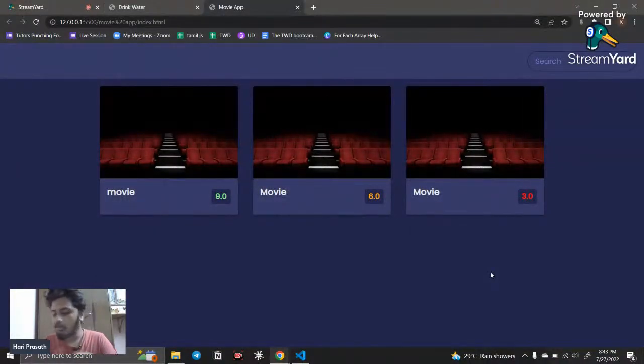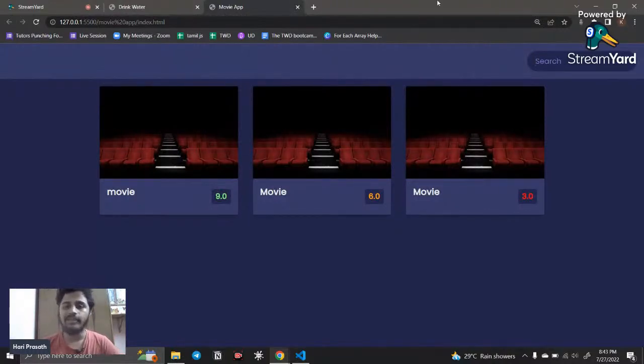And the third logic is whatever I'm searching here. For example, I'm searching for the movie Avengers. So it needs to show the results of this movie. Instead of showing randomly, whatever I'm searching here, it needs to give the particular keyword search results. Okay, so that is what we are going to do. These three logics we are going to do.